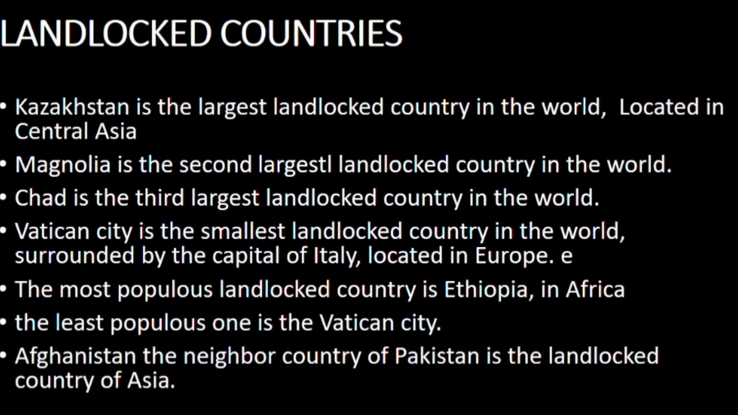Kazakhstan is the largest landlocked country in the world, located in Central Asia. Mongolia is the second largest landlocked country in the world. Chad is the third largest. Vatican City is the smallest landlocked country in the world, surrounded by the capital of Italy, located in Europe. The most populous landlocked country is Ethiopia, in Africa. The least populous one is the Vatican City.